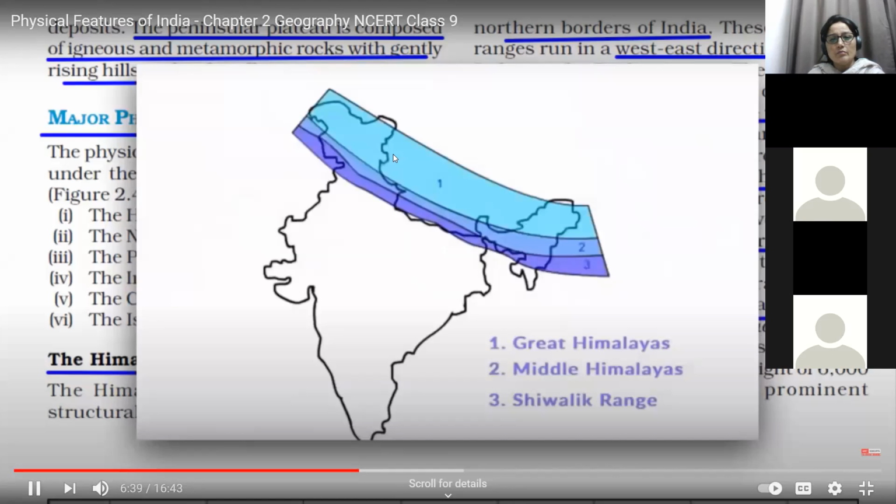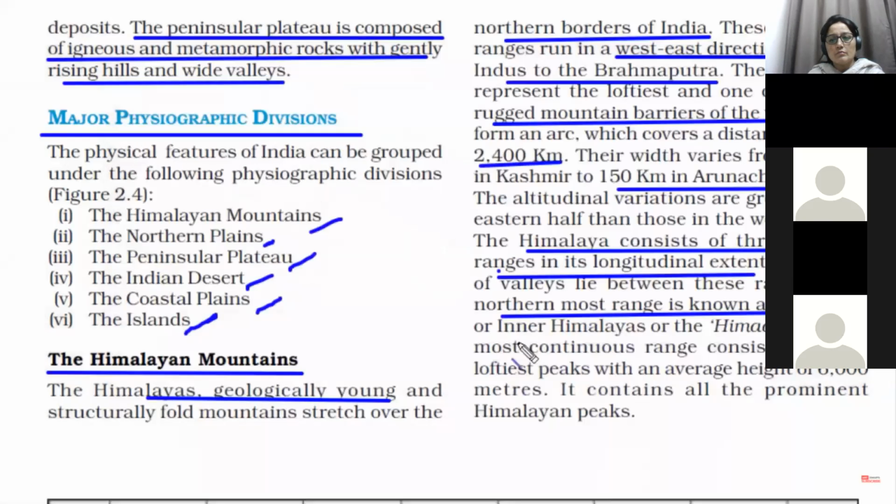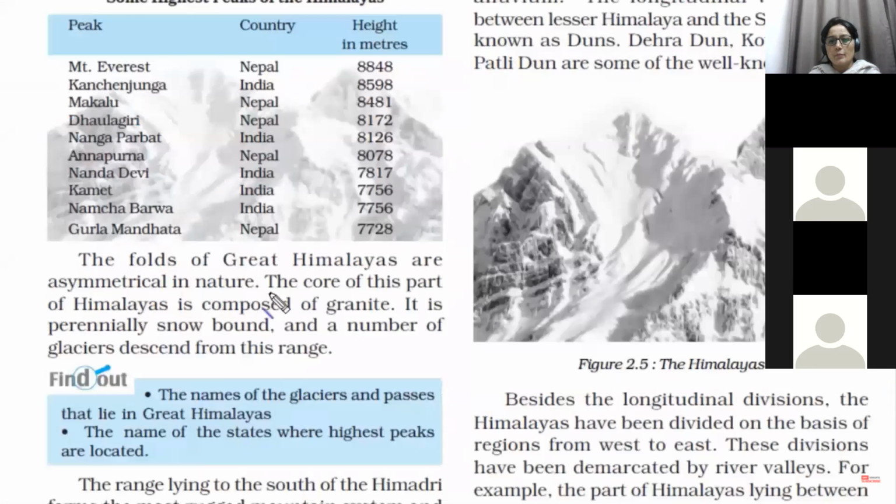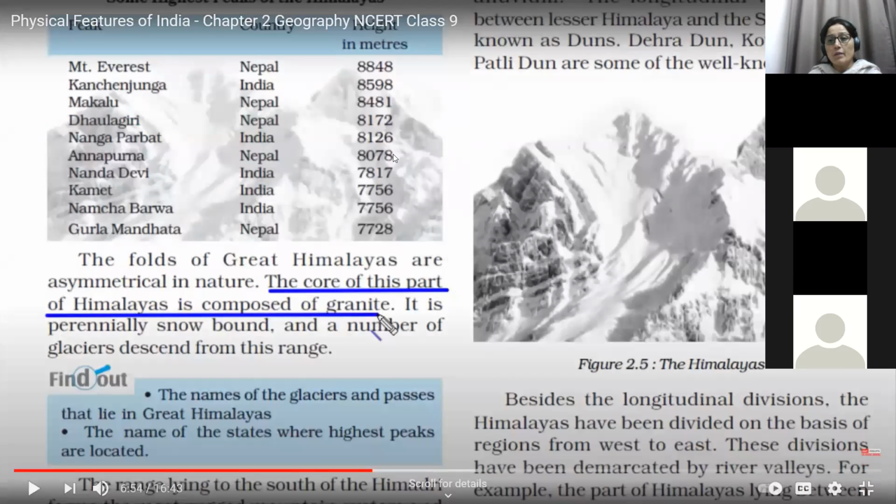The northernmost range is known as the Greater or Inner Himalayas or the Himadri. The mountain peaks over there have an average height of 6,000 meters, 2,000 short of Mount Everest. The core of Himalaya, the extreme internal part of Himalaya, is made up of granite. It shows that there was a volcanic eruption or some changes that took place at that time.